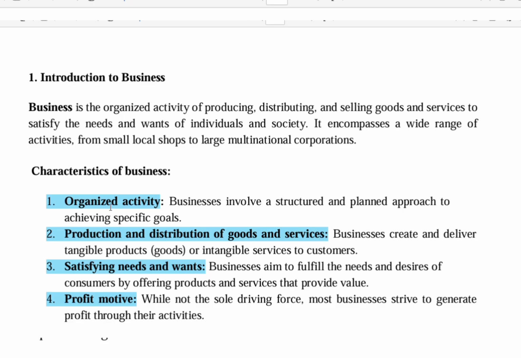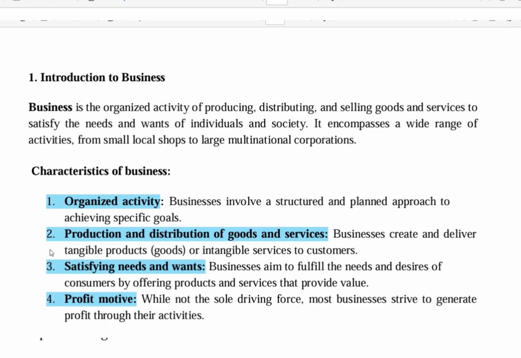Characteristics of business. Here, four characteristics are there: organized activity, production and distribution of goods and services, satisfying needs and wants, and profit motive. First, organized activity means everything is planned. A real example is a restaurant, where we plan a chef, cashier, waiter, and manager. So everyone has a job.